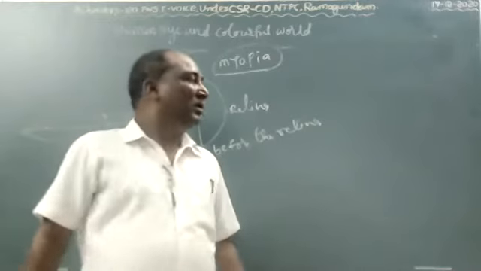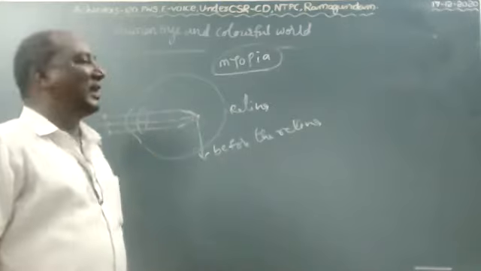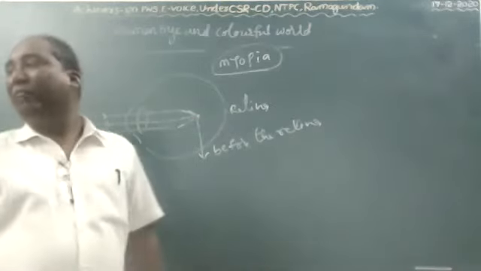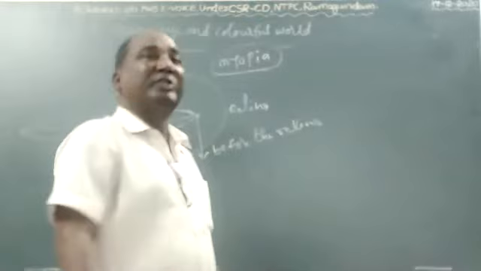The people who are suffering with myopia can see only the near objects. They can't see the far objects. So which remedy do we have to use?